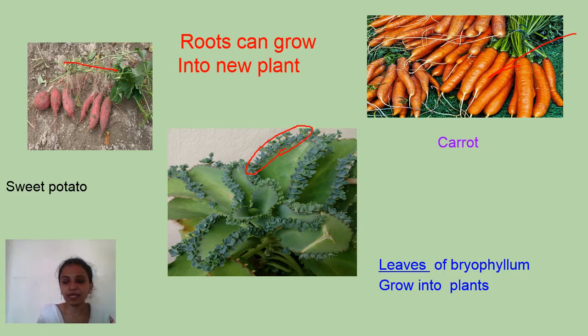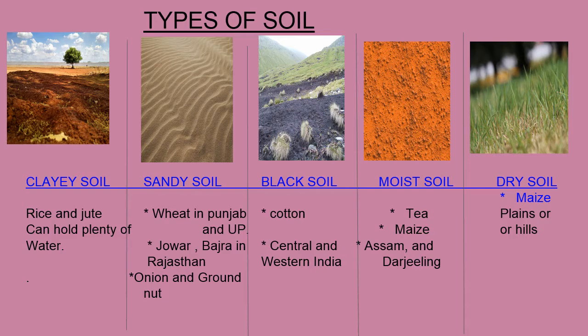And coming to the types of soil, see the types of soil. This is the clay soil, sandy soil, black soil, moist soil and dry soil. What are the crops that grow in clay soil? Rice and jute. Clay soil can hold plenty of water.